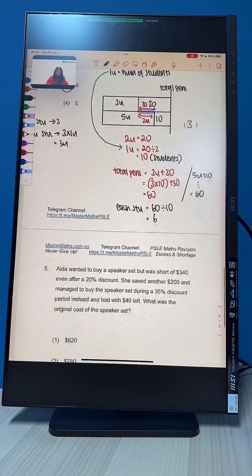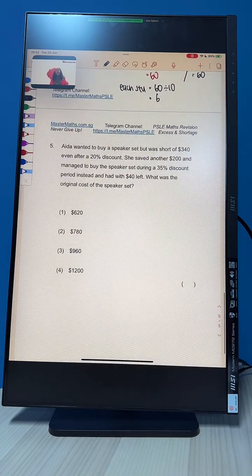Let's move on to question 5. Question 5. Seemingly the most difficult question of the day. But to me, this is the easiest question. You will understand why in a second. Okay? Alright, before we go on, question 5, let's take a look.